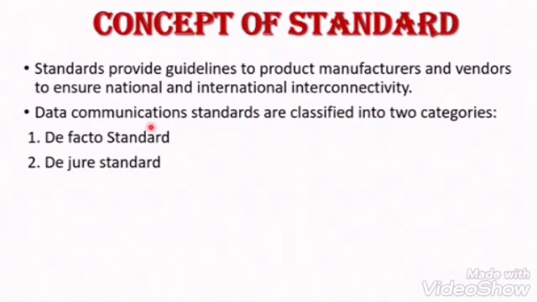First one is the de facto standard. These are traditional standards that are used by computer networks today, but de facto standards are not supported by any organization. These standards are adopted and widely used. The next standard is the de jure standard. It is standardized by rules, regulations, and laws, and these standards are legalistic and approved by an official body. So these are the two important standards.